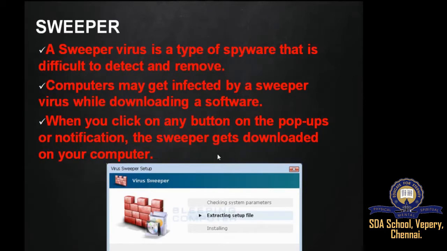A sweeper virus may get installed through a Trojan horse that appears harmless, such as a Windows notification or a pop-up ad. But when you click on any button on the pop-up or notification, the sweeper gets downloaded on your computer, like spyware notifications. Okay,